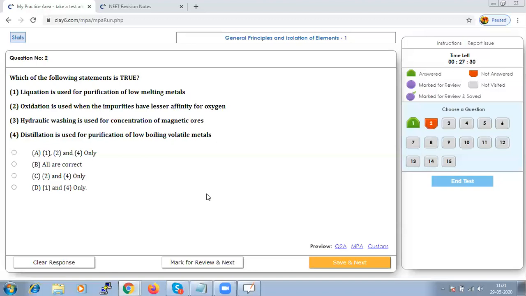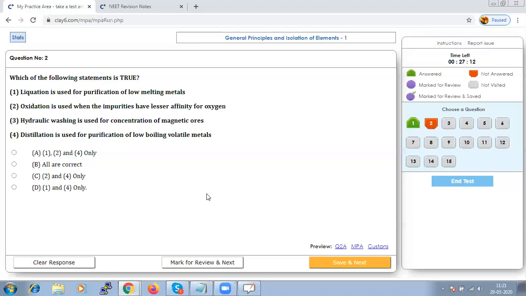Second, hydraulic washing is used for concentration of magnetic ores. It is used in case of non-magnetic ores, because if it is magnetic, you will go for magnetic separation. And distillation is used for purification of low boiling volatile metals.